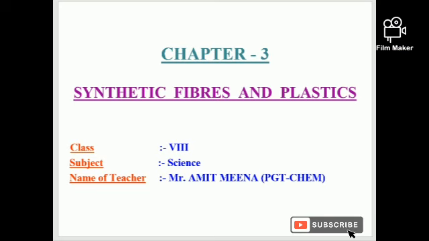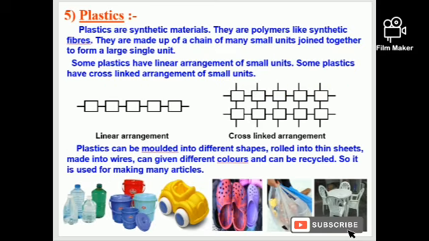In the previous part of this chapter, we have studied about various types of synthetic fibers. In this part, we will study about various types of plastic and its properties and many more things about plastic. So what is a plastic? Plastic is a polymer. We have discussed polymer. Polymer means a chain which contains many small units called monomers. The same way plastic is also a polymer. It is a man-made material.